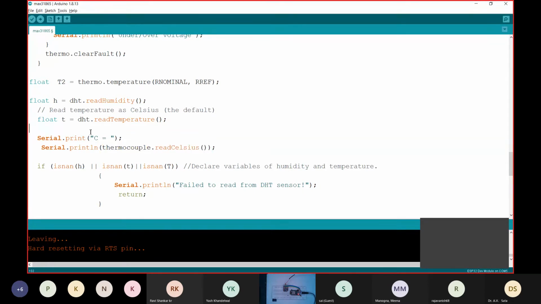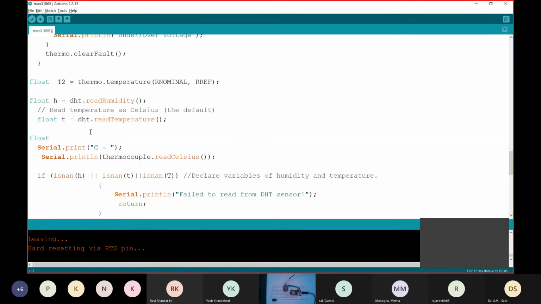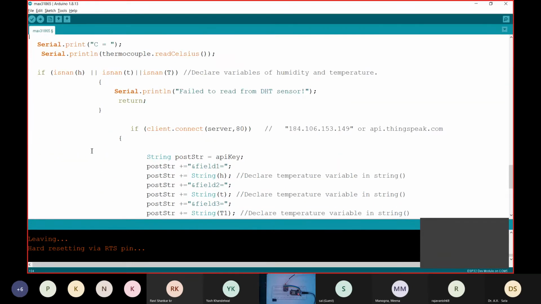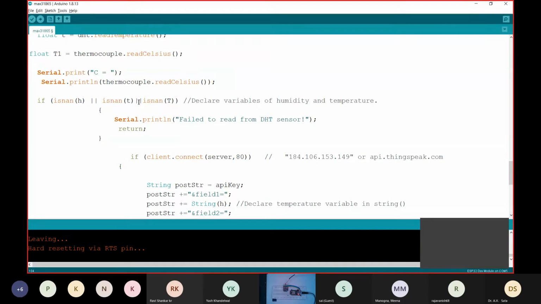So I will define it, sorry, T1 equals thermocouple.readCelsius. And then we'll have to define it over there also. This will be T1, this will be T2.